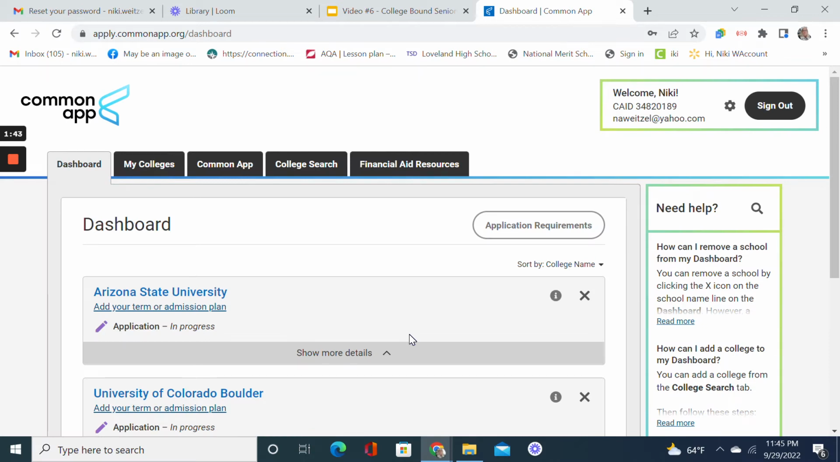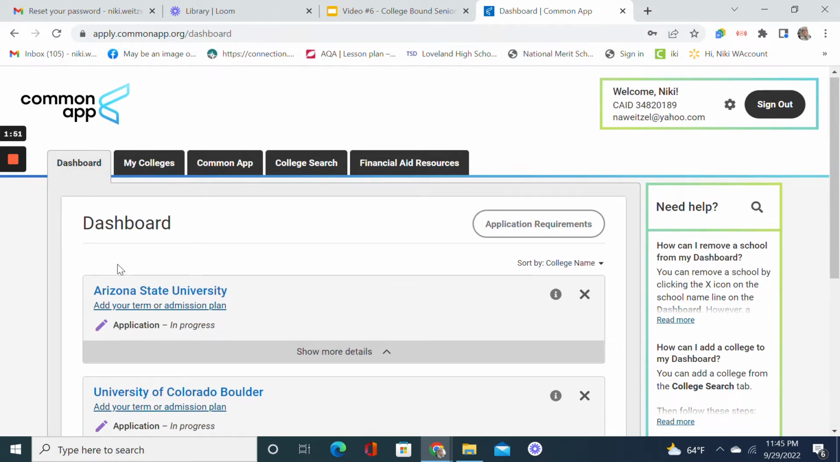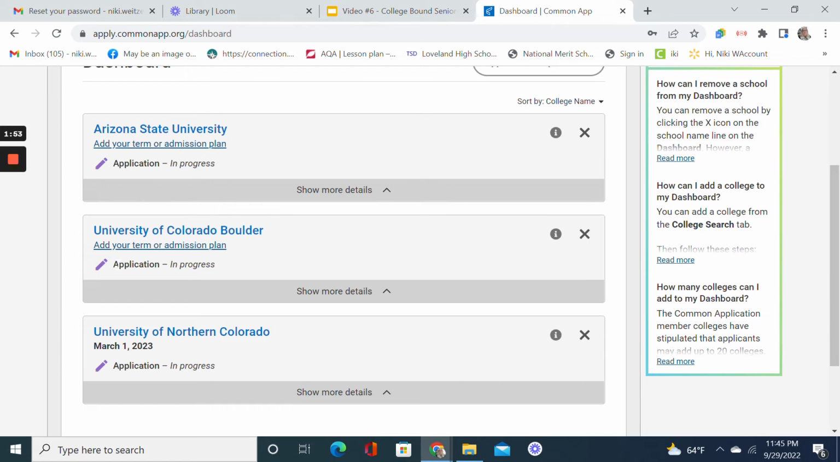Okay, so a few things that I'd like to point out here. First of all, when you first come in, you will see that you're at your dashboard. These are the colleges that I have entered so far. Now, it asks you to put in your term of admissions, and that's something that you'll do as you go through the information that it's asking for.